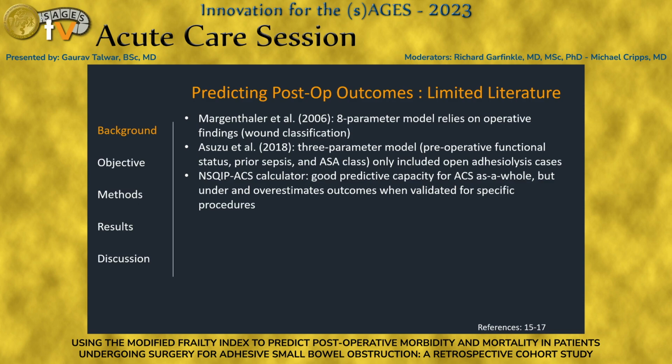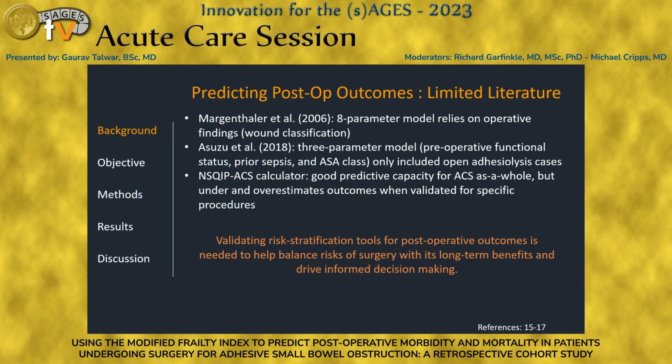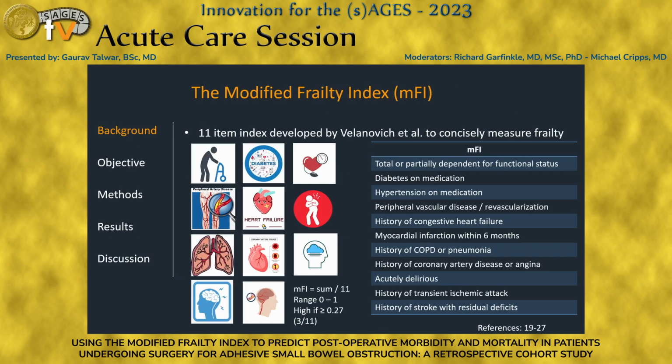And the NSQIP ACS calculator that I commonly use in my own practice has been shown to over and underestimate specific complications when it comes to specific procedures outside of the NSQIP database itself. So there's a void in literature. That's where the Modified Frailty Index comes in.